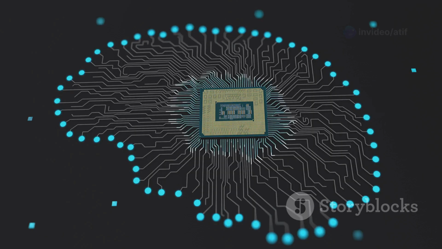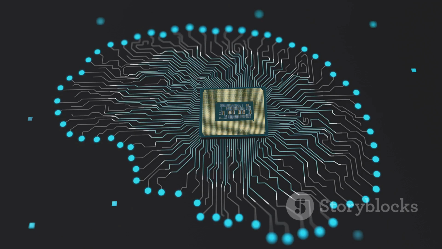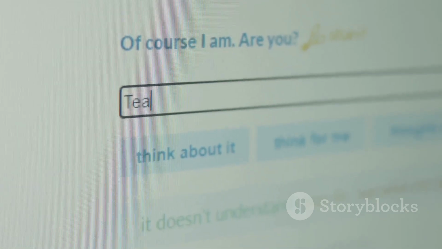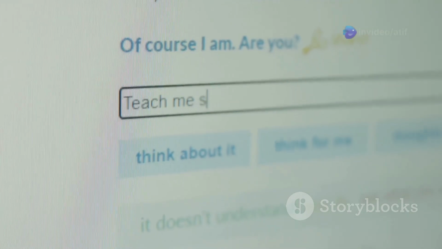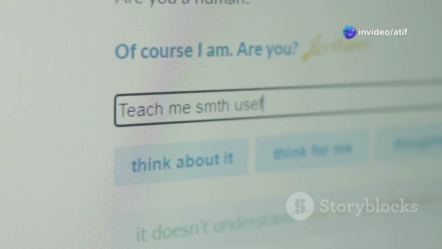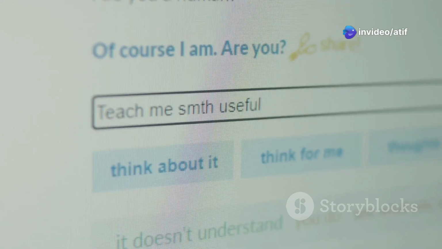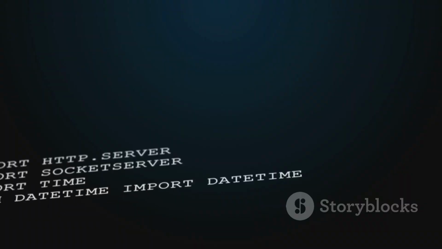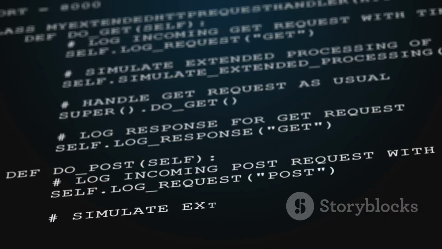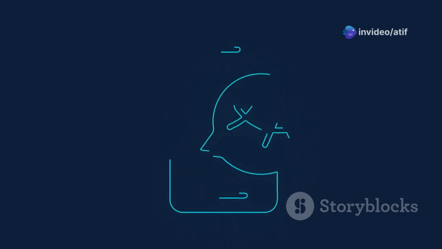A key innovation in transformer models is the use of attention. Attention allows the model to focus on specific parts of the input text that are most relevant to the task at hand. For example, when translating a sentence, the model might pay more attention to the words immediately surrounding the word being translated to ensure the translation is accurate and contextually appropriate.